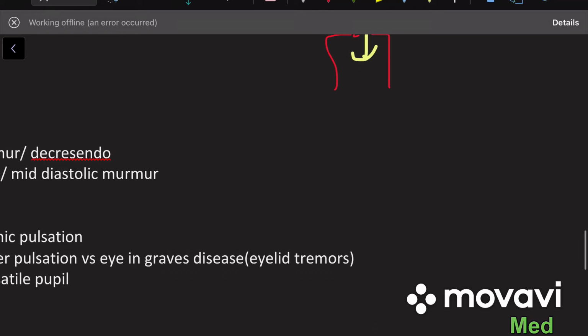In case of aortic regurgitation, we can hear an early diastolic murmur, or we call it a decrescendo murmur.